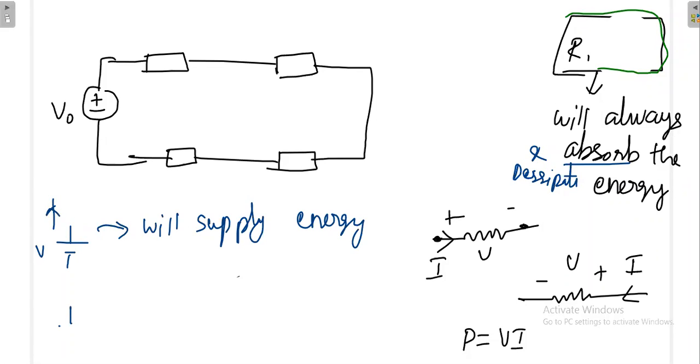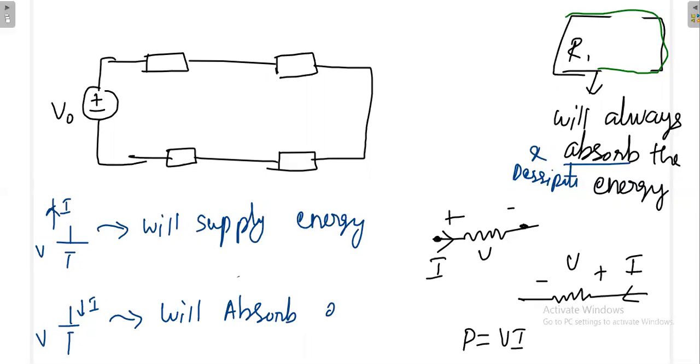Or, based on the circuit condition, if you have more than one voltage source, sometimes in order to satisfy KVL and KCL, the real current may be forced inside the battery. In the first case the real current I is coming out of the battery, so it supplies the energy. In the second case it will absorb the energy.